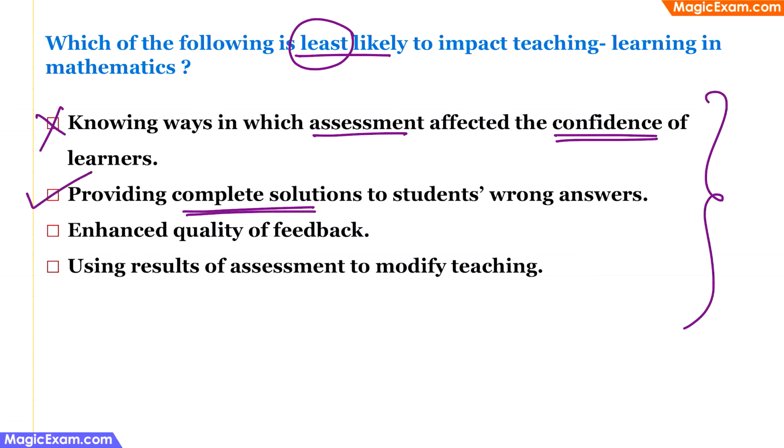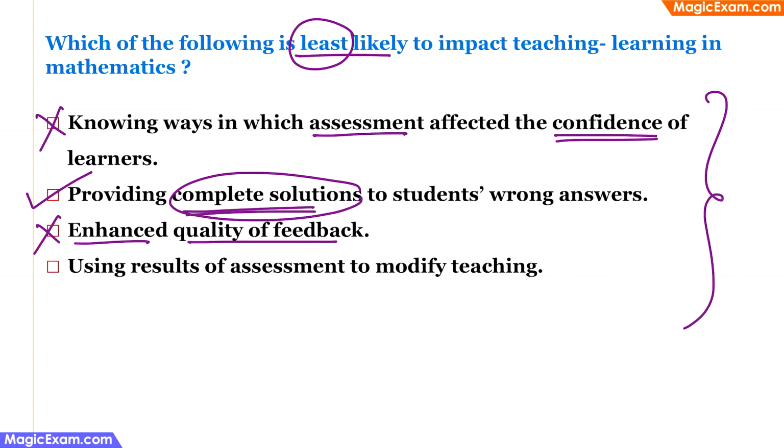Let's also look at the other options. The next one is enhanced quality of feedback. Now, if you give the students complete solutions and you also sit with them and make them understand where they are committing the mistakes, what is the concept that they should have understood, what is the approach that they should have taken to solve the problem, then you are providing them with enhanced quality of feedback. So this will have a high impact. Therefore, this cannot be the answer choice.